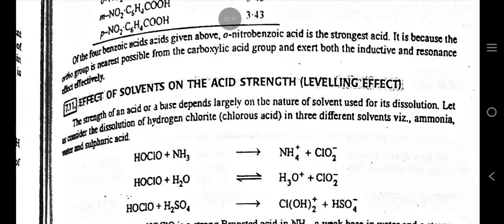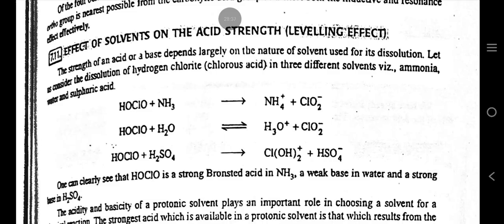Of the four benzoic acids given above, ortho-nitrobenzoic acid is the strongest acid. This is because the ortho nitro group is nearest possible to the carboxylic acid group and exerts both the inductive and resonance effect effectively.